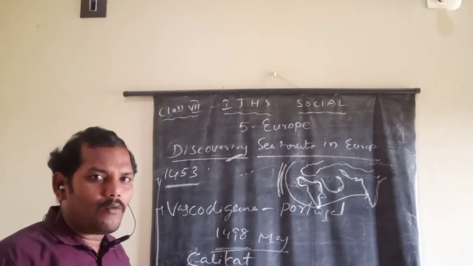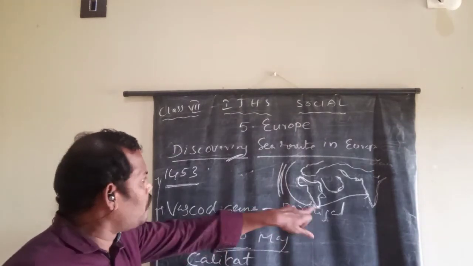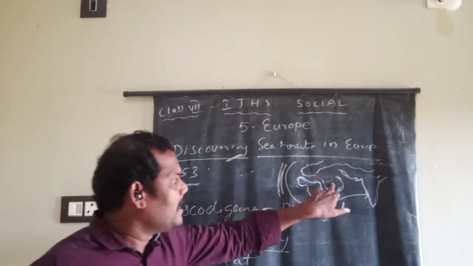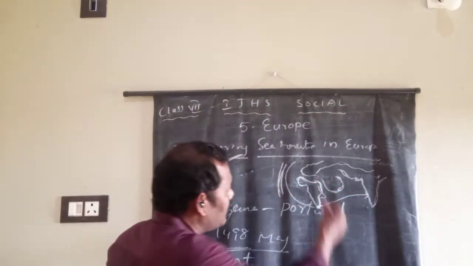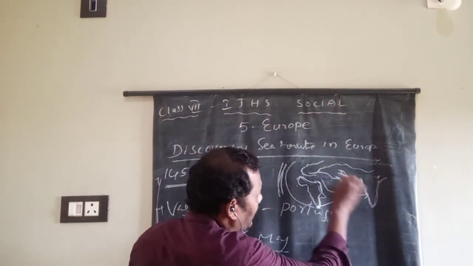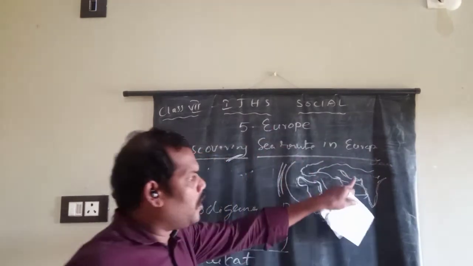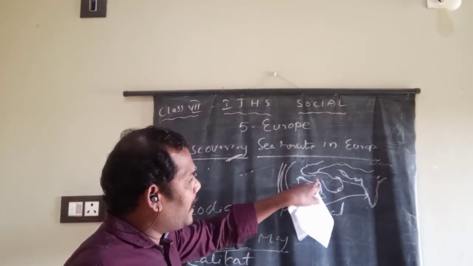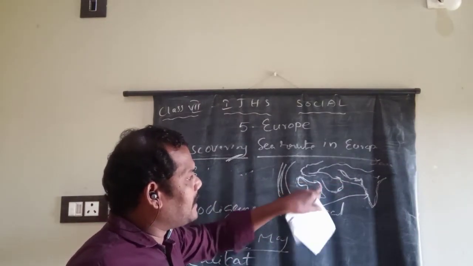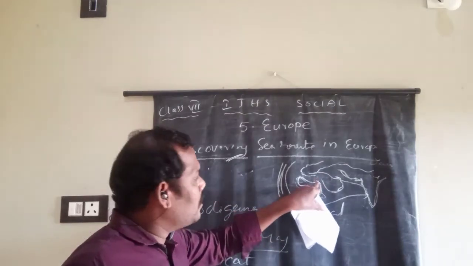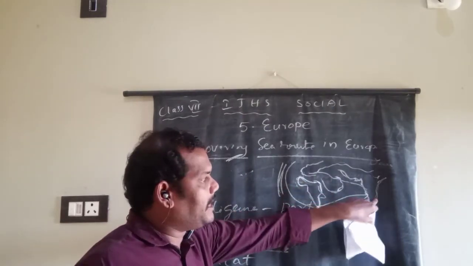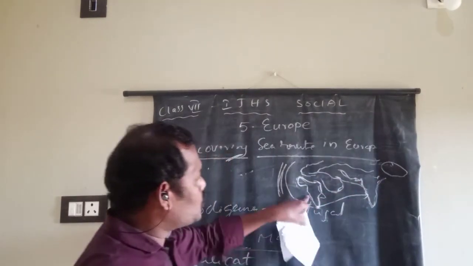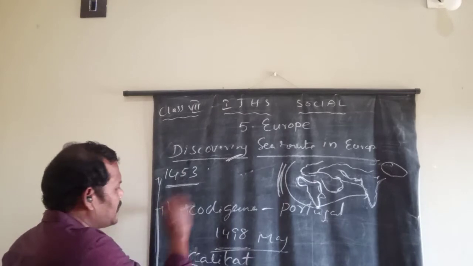What is the reason here? Why did people need to discover the sea route? Because in the year 1453, the Turkish Sultan occupied these areas. Just see here, France and these areas were occupied. So this land way is closed. And Iran gained power over these areas. That's why these two ways were closed to reach India and China. So they needed to discover the sea routes.